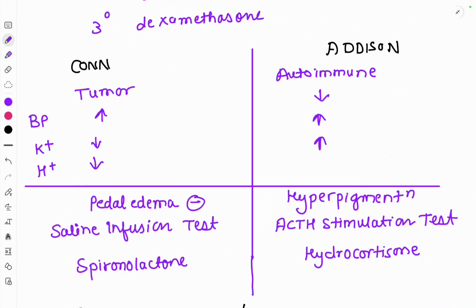Hyperpigmentation is present in Addison's, you already know. In Addison's, hyperpigmentation is present if there is primary Addison's disease. In secondary and tertiary, hyperpigmentation is absent. Saline infusion test is the investigation of choice in Conn syndrome. Here the investigation of choice is the ACTH stimulation test. Alright, spironolactone is the drug of choice in Conn syndrome, and eplerenone can also be used in males where gynecomastia is seen as a side effect. Hydrocortisone is the drug of choice in Addison's disease. So that was